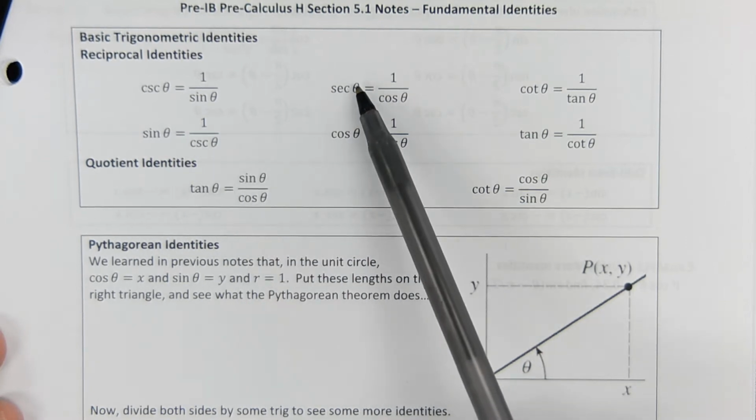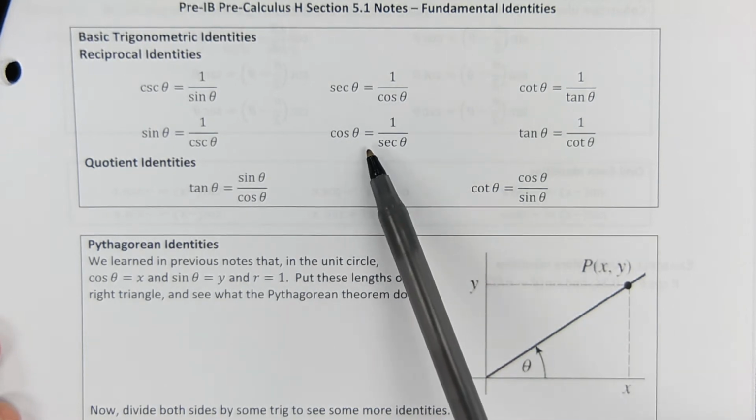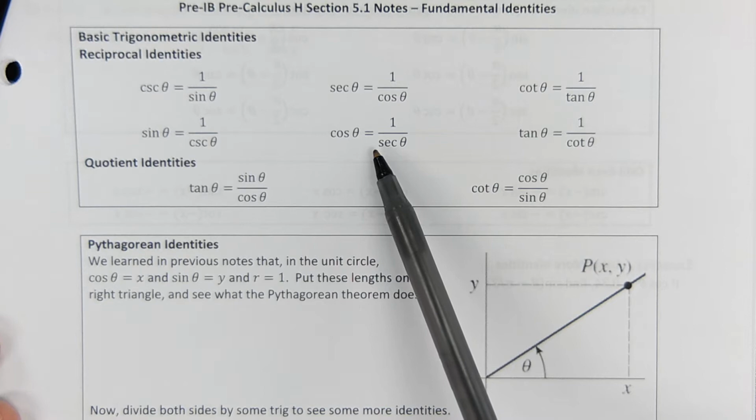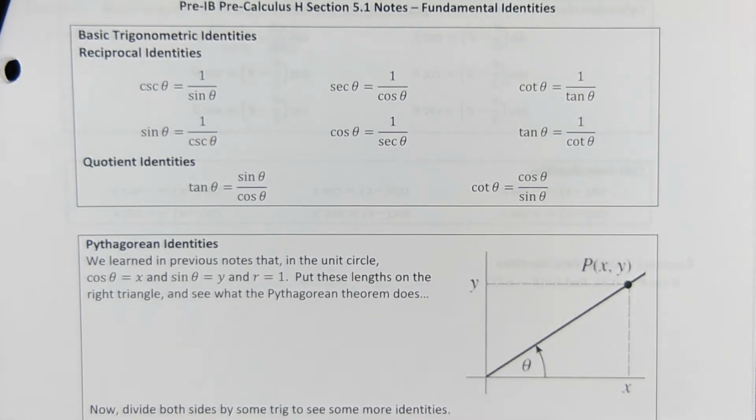Same thing is going to be true for secant and cosine. Look, if secant is 1 over cosine, then cosine must be 1 over secant. And if cotangent is 1 over tangent, then clearly tangent must be 1 over cotangent.